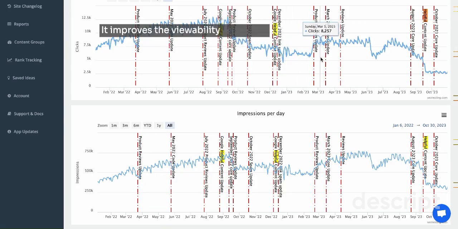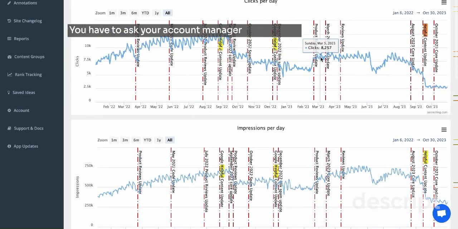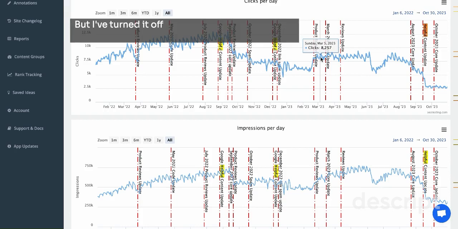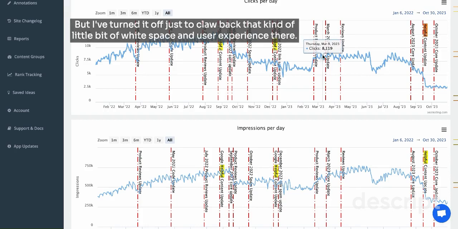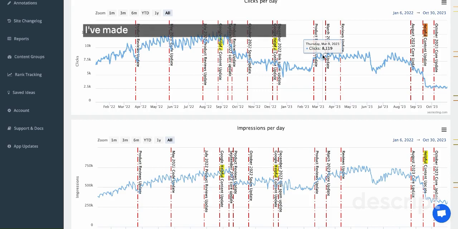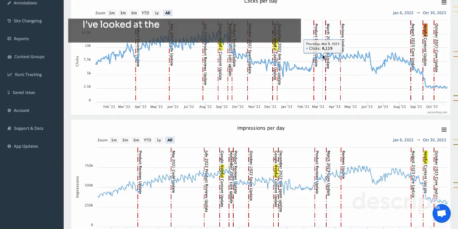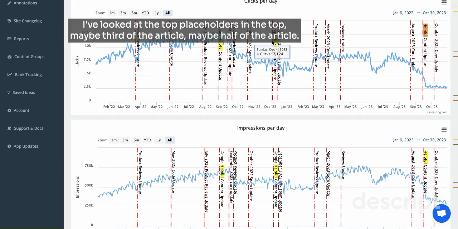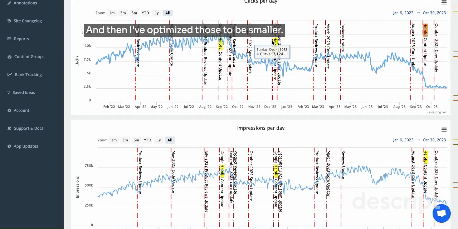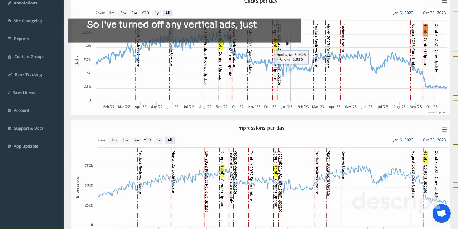It improves the viewability of that ad, but I think it's called ad stick. You have to ask your account manager to turn it off, but I've turned that off just to claw back that little bit of white space and user experience there. And I've made continuous improvements to that. I've looked at the top placeholders in the top maybe third of the article, maybe half of the article, and then I've optimized those to be smaller. So I've turned off any vertical ads, just gone for a 250 by 250 box.